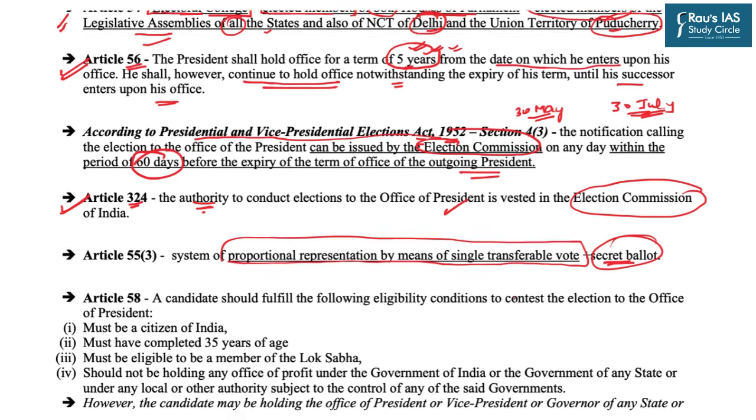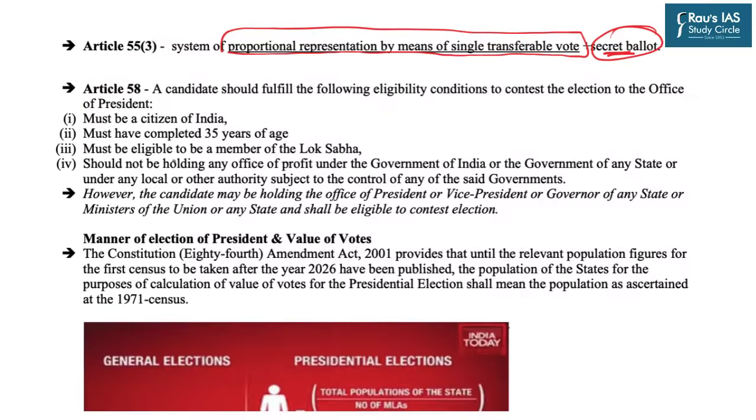Now let us come to the eligibility criteria of the President. Article 58 mentions the eligibility conditions to contest the election to the office of President. There are 4 conditions. First, he must be a citizen of India. Second, he must have completed 35 years of age. Third, he must be eligible to be a member of Lok Sabha. Now this is very important because in questions this word generally gets replaced by Rajya Sabha. So you need to remember that he must be eligible to be a member of Lok Sabha.